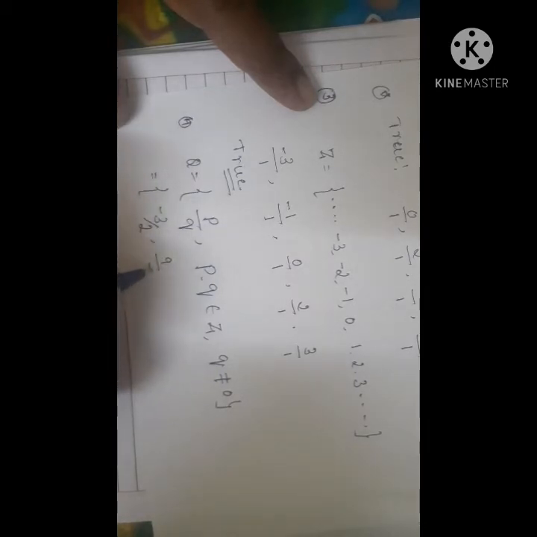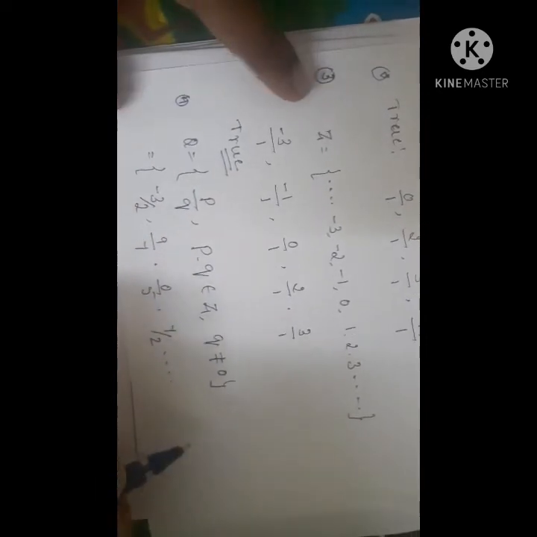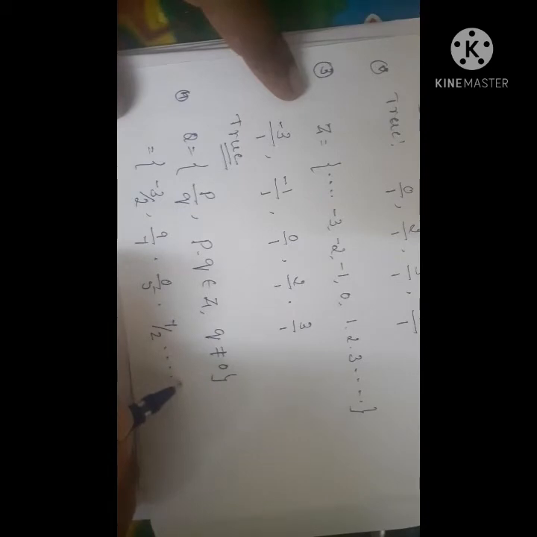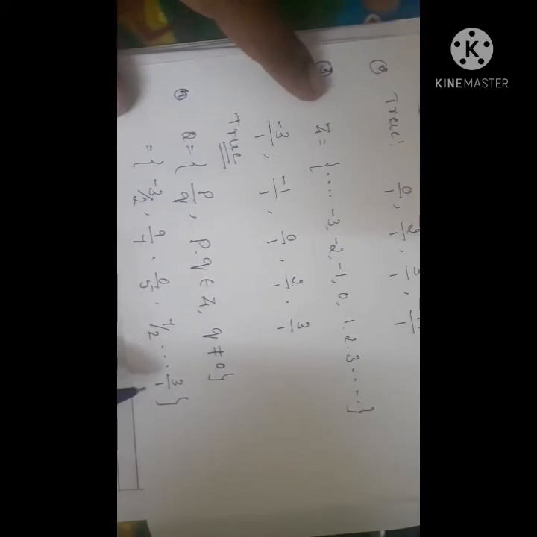I will write a few examples. Minus 3 by 2, 9 by 7, 0 by 5, 7 by 2, etc. And also 3 by 1. Here you see some rational numbers. For example, 0 by 5 and 3 by 1.